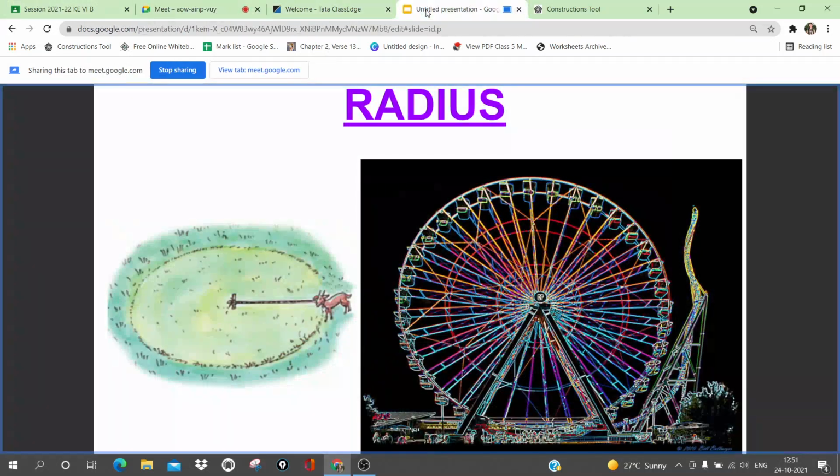Ferry wheel. So you love to sit in that? Yes, ma'am. Okay, so imagine sitting in any one of the cabins, and the distance or the length between that cabin and the center of the circle is called the radius. Here also you can see this length of the rope is called the radius.